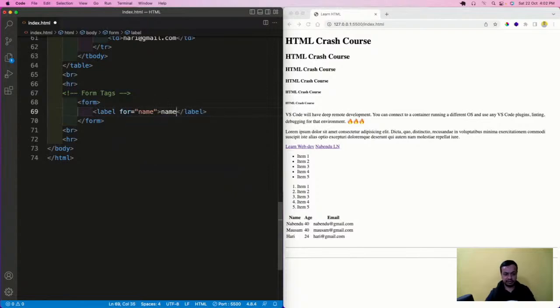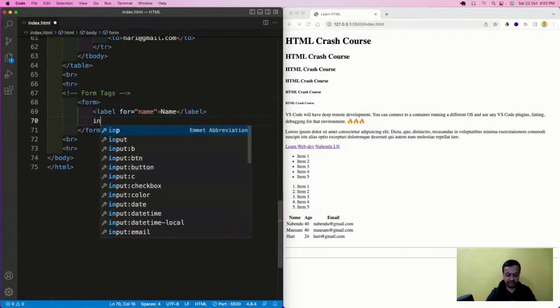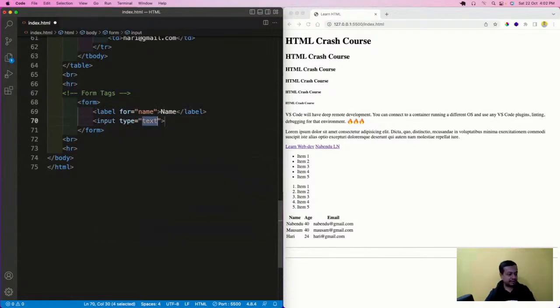Then I'll have an input of type text. Then the id will again be name, it can be something else also. There will be a name attribute, which I have of course taken as name.